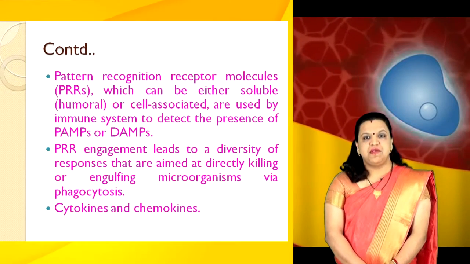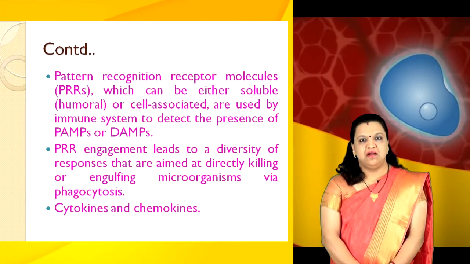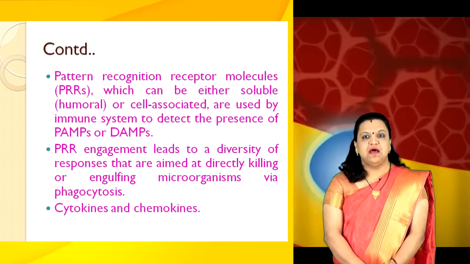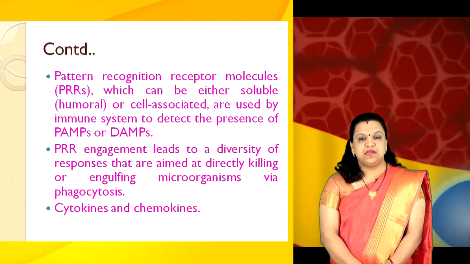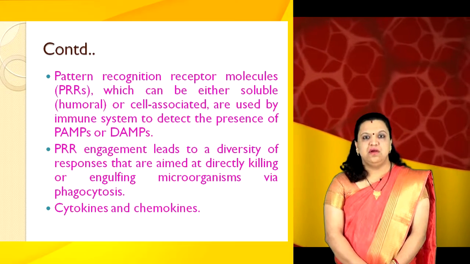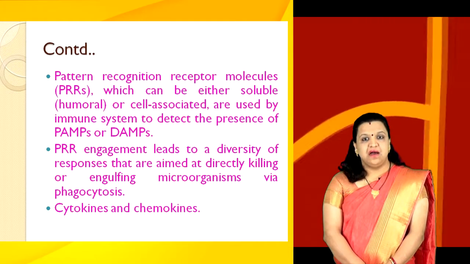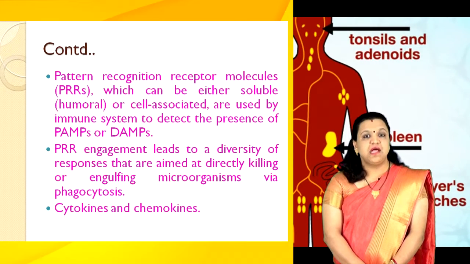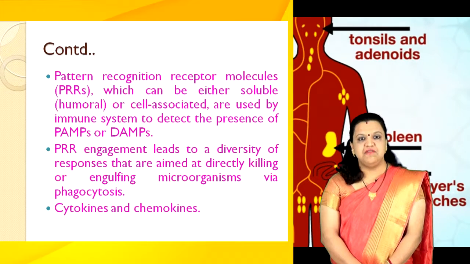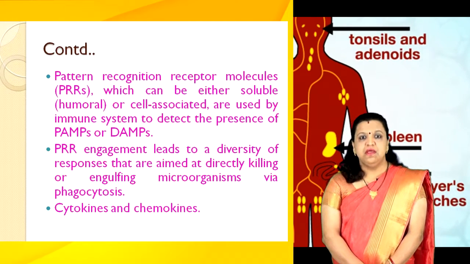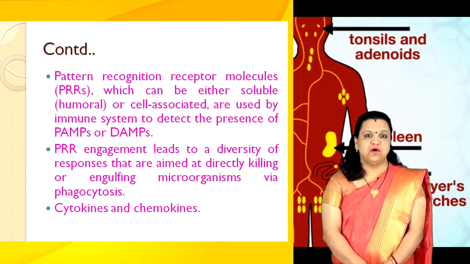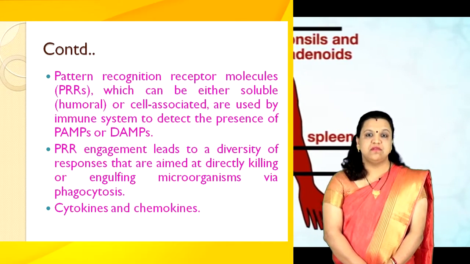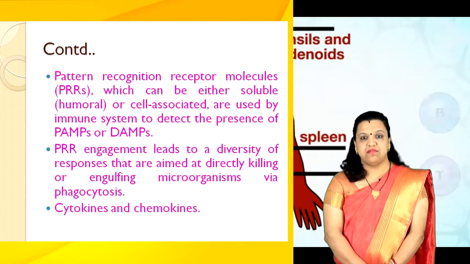Pattern recognition receptor molecules, which are known as PRR, which can be either soluble or cell-associated, are used by the immune system to detect the presence of PAMP or DAMP. PRR engagement leads to a diversity of responses that are aimed at directly killing or engulfing microorganisms via phagocytosis, and also results in amplification of immune responses through release of a range of messenger molecules such as cytokines and chemokines.